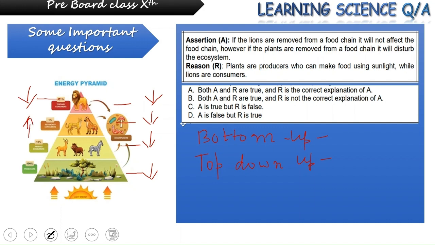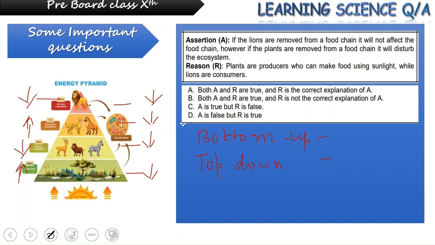Increase in the secondary consumers will lead to the decrease in the number of primary consumers, and automatically when the primary consumers are very less in number, the producers' number will be increased. So this is how a top down control works in case of the food chain.